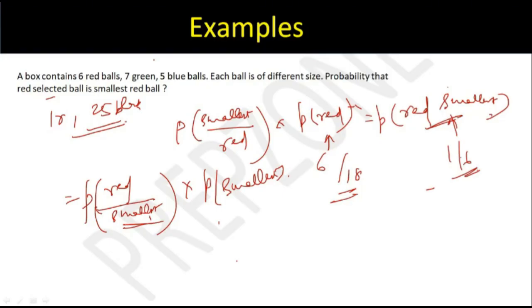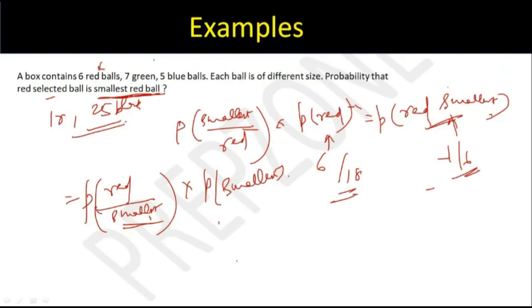Okay. Yes. I think what the question says, thanks Raman. What the question says is probability that the red selected ball is the smallest red ball. I think we were just confusing ourselves. What Raman mentioned is that it is not asking us to select the smallest of all the 18. Out of 18 balls, you have already selected one ball. Say it is the red ball. So now what is the probability that the ball you have selected is the smallest out of all the red balls? That is the question.